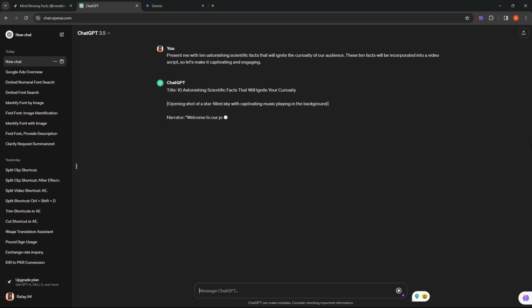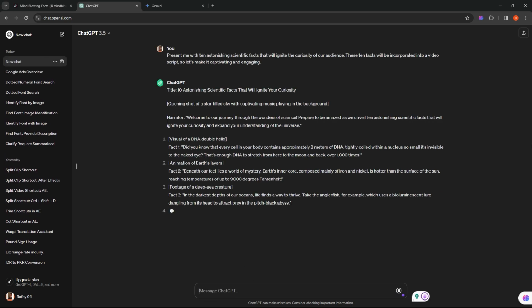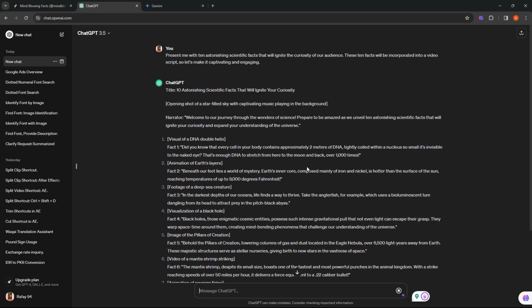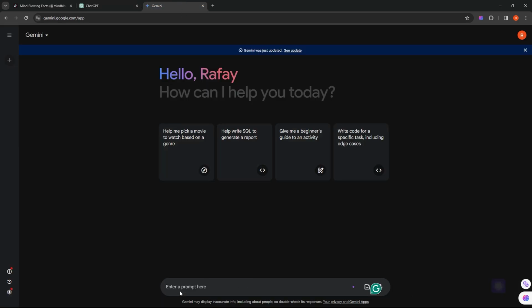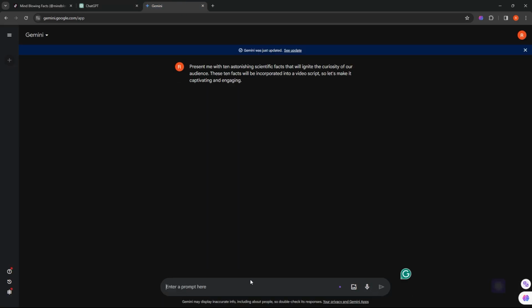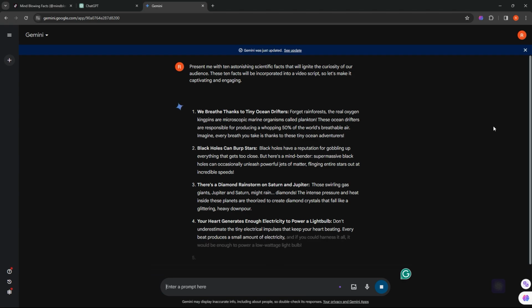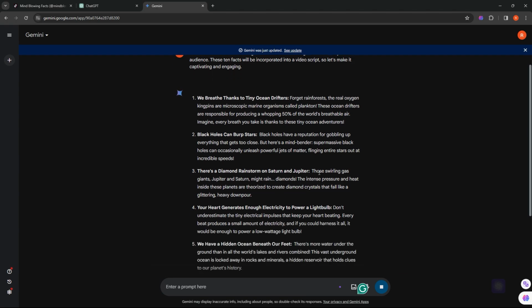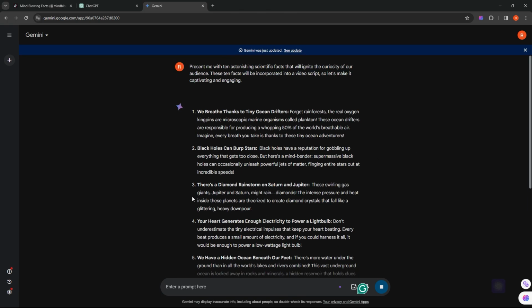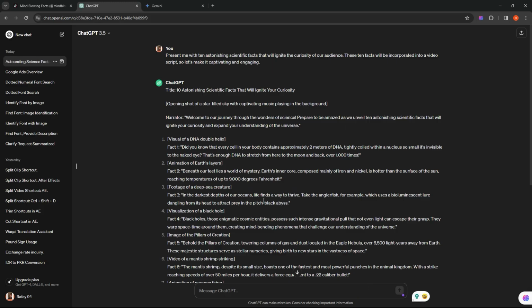Let's generate this script. Upon reviewing this script, it is truly remarkable. It encompasses all the desired details. Now, let's compare it with Google Gemini. I will simply copy the same prompt and click Generate. Alright, we now have the second script. After thoroughly examining both scripts, I have come to the realization that both of them are truly exceptional. However, I have decided to use the script generated by ChatGPT for our video.